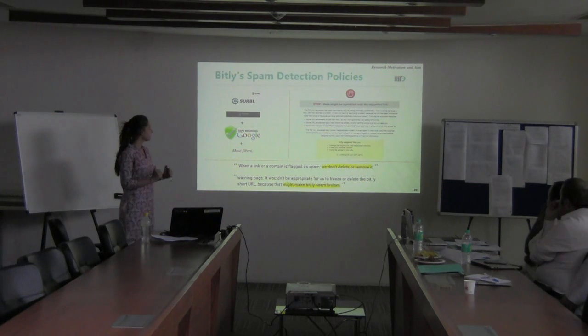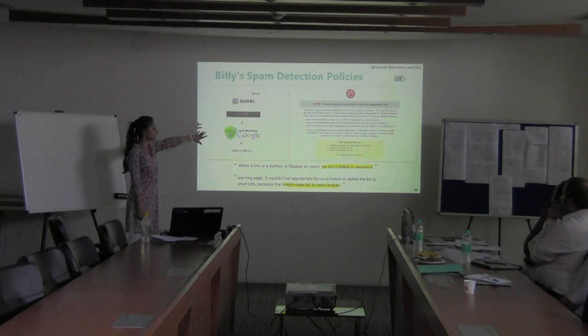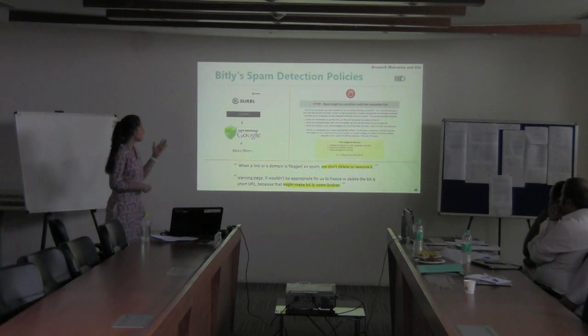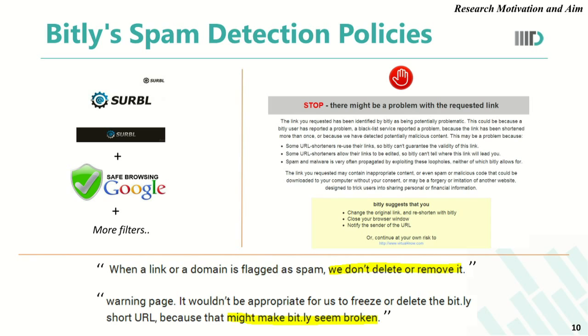With all this spam occurring on Bitly, the detection policies that Bitly uses are, first and foremost, Serval and Google Safe Browsing as two blacklists to detect spam. Serval is an IP or domain level blacklist which is formed by the occurrence of websites in unsolicited messages. Google Safe Browsing is a collection of malware and phishing URLs submitted to Google. In addition to these two filters, there are several other filters not known to the public that Bitly uses. Once Bitly detects a malicious URL, it gives a Bitly warning page.